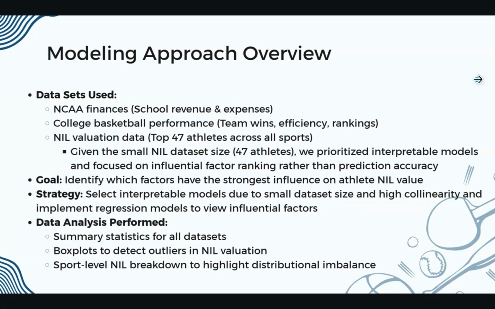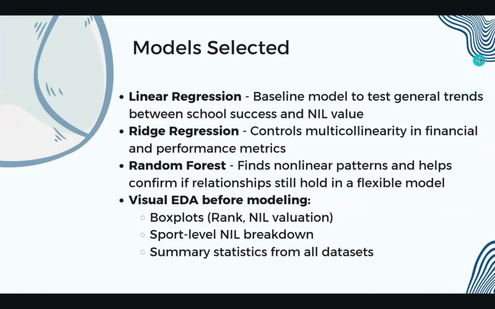Our strategy was to create interpretable models that can be varied due to the small data set size and still provide good insight. For the data analysis, we wanted summary statistics for all data sets, box plots to detect outliers, and then sport level NIL breakdowns. For the models we selected, we used a linear regression model, this baseline model to test general trends between school success and NIL value, a ridge regression model, which controls multicollinearity in financial and performance metrics, and a random forest model, which found nonlinear patterns and helped confirm if relationships would still hold in a more flexible model.